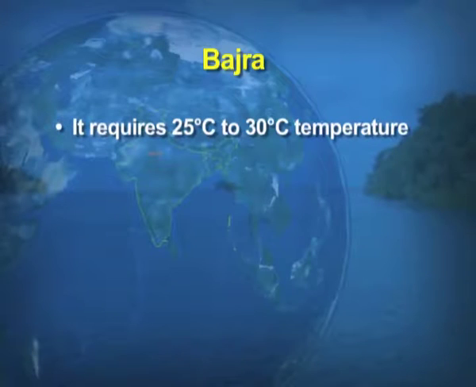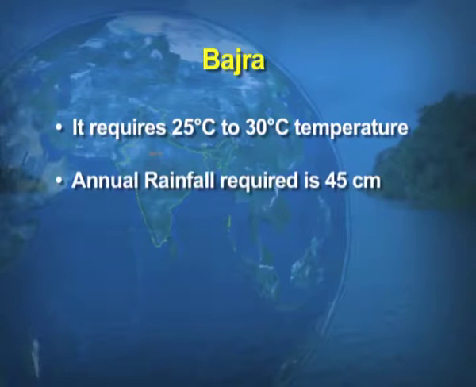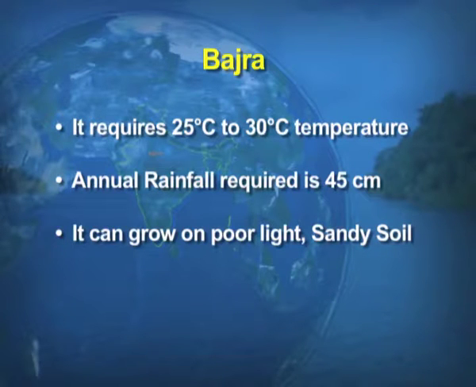For jowar also we have done, children, that is a crop which is used both as food as well as fodder. The temperature required is 25 degrees Celsius to 30 degrees Celsius, and the annual rainfall required is also very less, that is 45 centimeters only. It can grow on poor, light, sandy soil. So, children, when we say poor, what do we mean by poor?